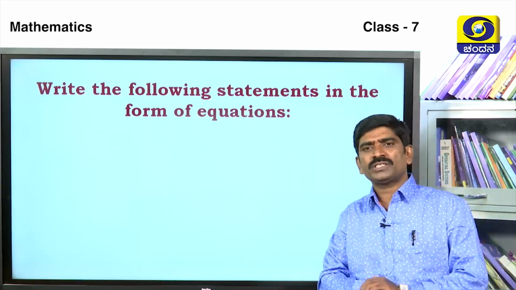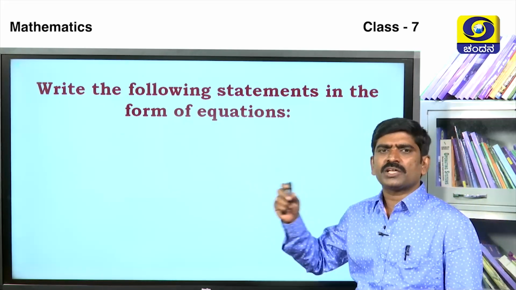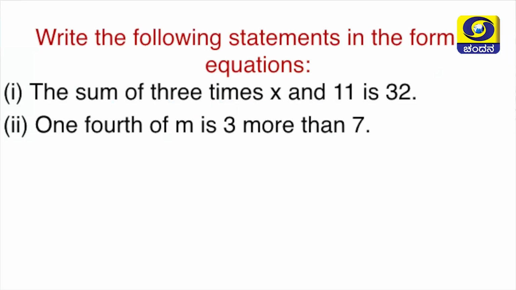Write the following statements in the form of an equation. Some statements are given here. Write each statement as an equation. First one, the sum of 3 times x and 11 is 32. Second, 1/4 of m is 3 more than 7. We go for an activity about how to write the equation.